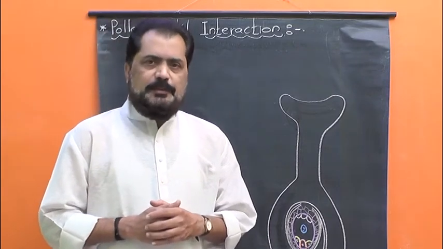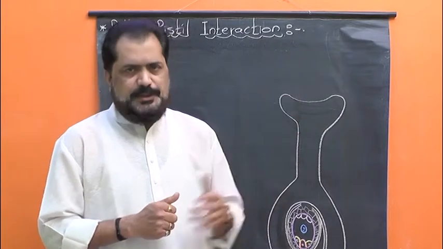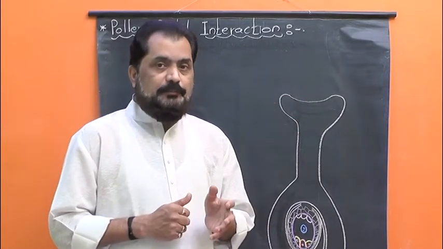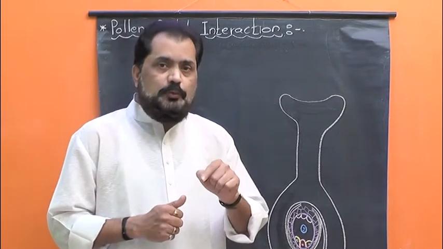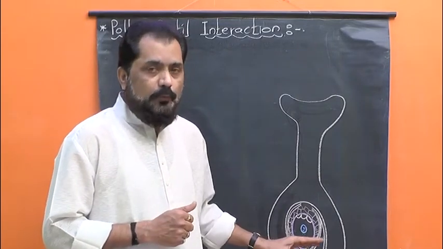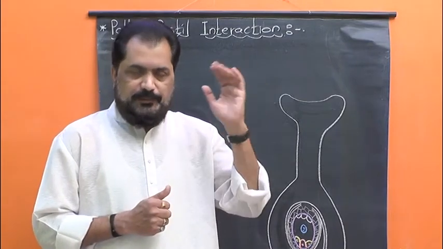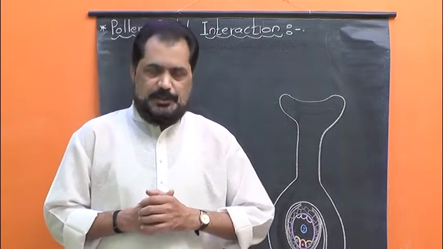Actually, the pollen pistil interaction includes a series of events from pollination, that is from the deposition of pollen grain on the stigma up to the entry of pollen tube into the ovule. So let us talk about all those different events briefly under this title, pollen pistil interaction.